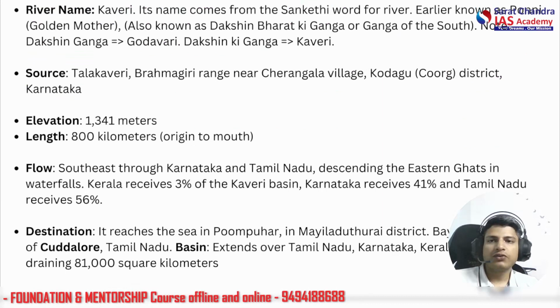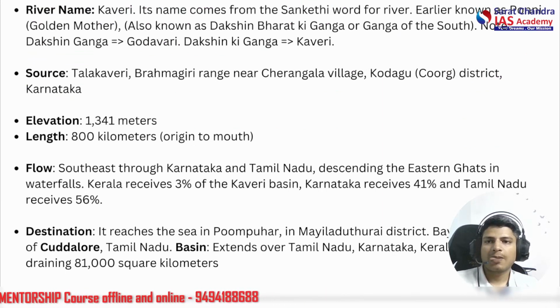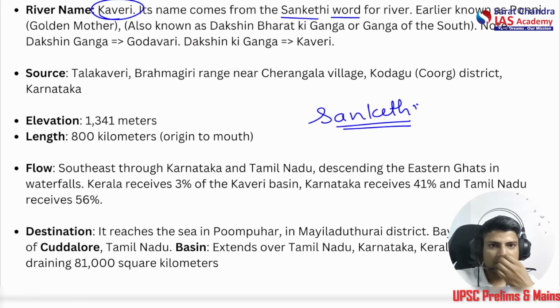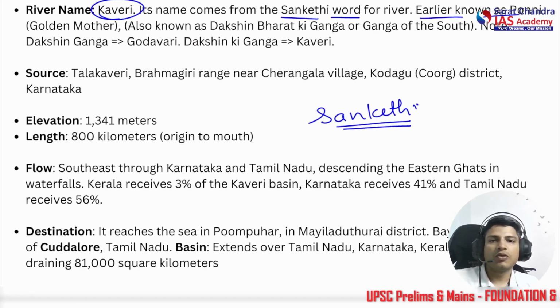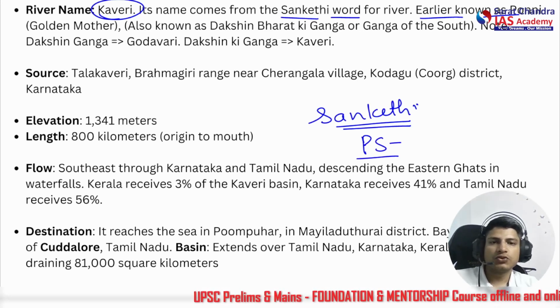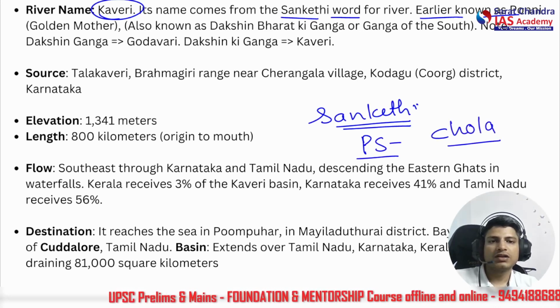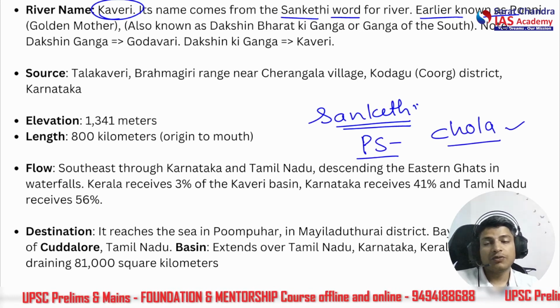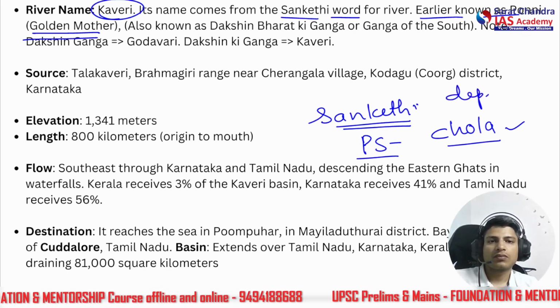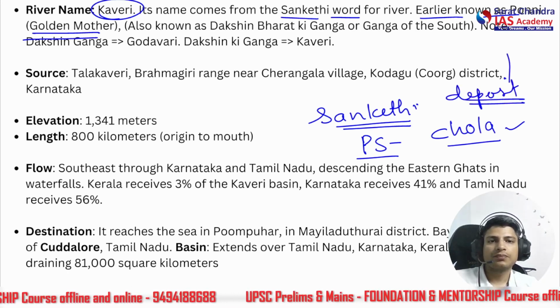Now let's talk simply about the Kaveri River. The river name is Kaveri. Its name comes from the Sanskrit word for river. Sankheti are a type of people that live by the river, they are Brahmins, and it was earlier known as the Ponni. You must have seen the movie PS1, Ponniyin Selvan, about the Chola king Aditya Karikalan and all. So in that time it was known as the Ponni, that means golden mother, because the deposits of river Kaveri looked like gold.